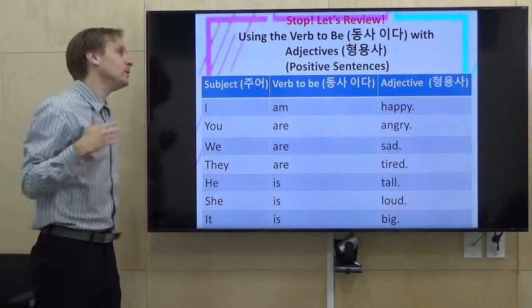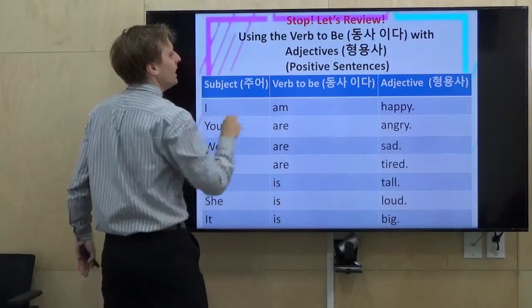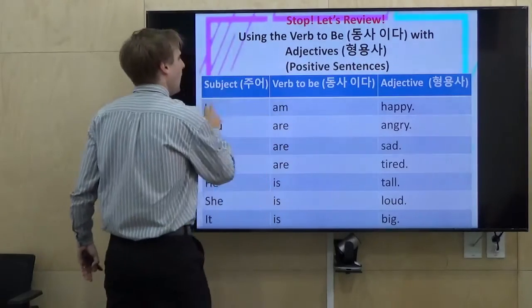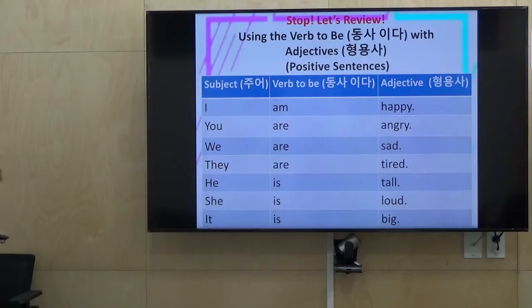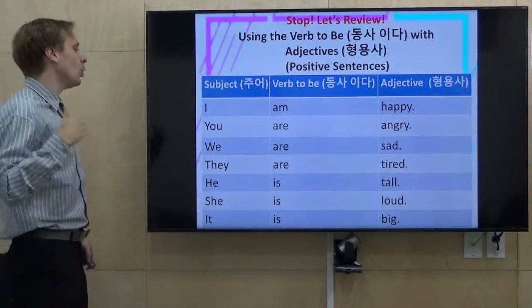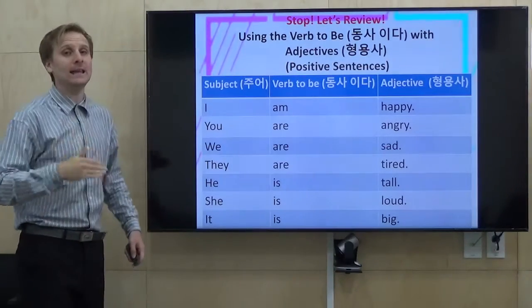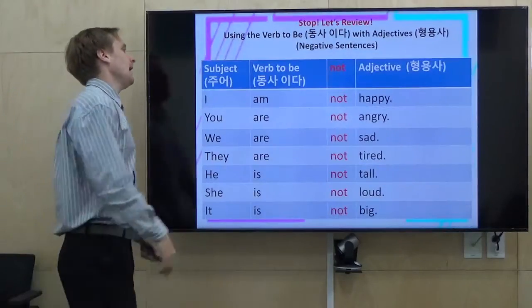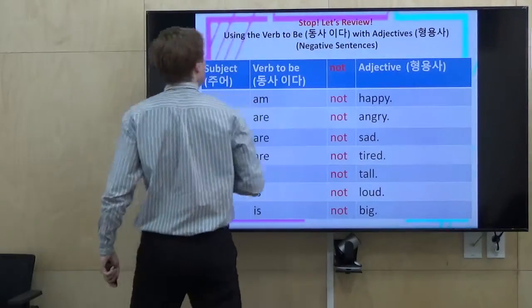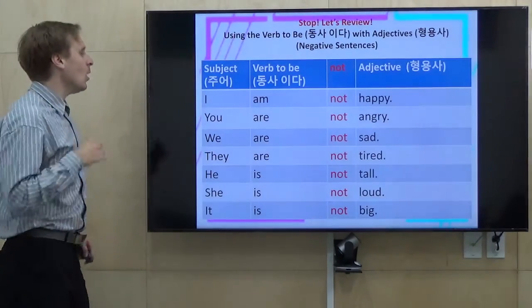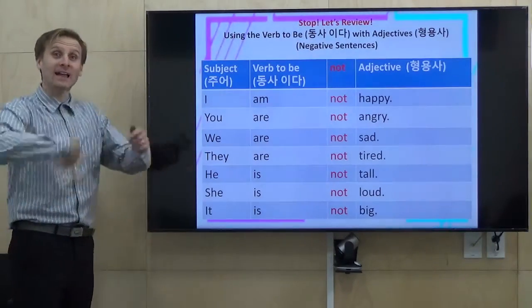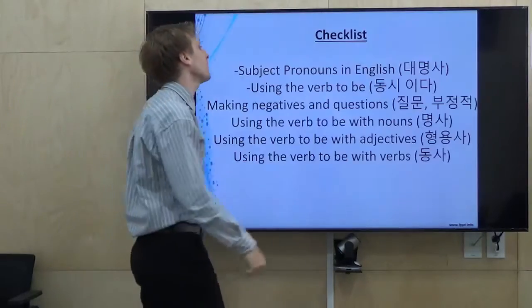Okay, so this is how we do it with adjectives. Subject, verb to be, adjective. I am happy. You are angry. We are sad. They are tired. He is tall. She is loud. It is big. And put the not after the verb to be. I am not happy. You are not angry. We are not sad. And so on and so on.